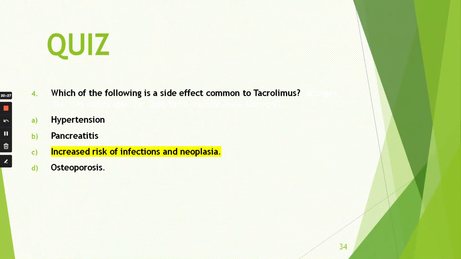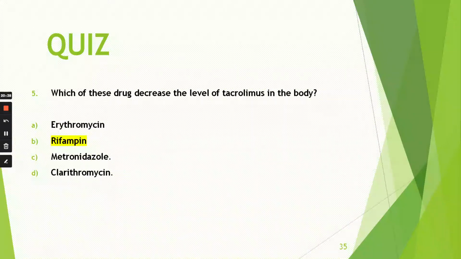Fourth, which of the following is a side effect common to tacrolimus? Hypertension, pancreatitis, increased risk of infection and neoplasm, osteoporosis. C is the correct answer. Fifth, which of these drugs decrease the level of tacrolimus in the body? This you should know if you have seen the video very properly, because I have emphasized my words a lot on this. So first is erythromycin, rifampin, metronidazole and clarithromycin. So B, rifampin is the correct option.